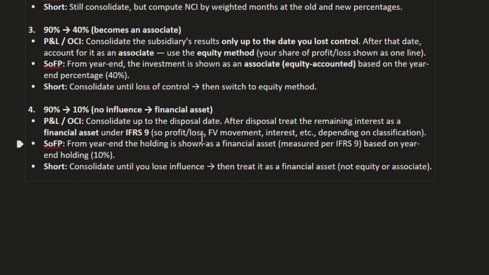So profit or loss, fair value movement, interest, etc., depend on the classification. In the statement of financial position at year end, the holding is shown as a financial asset measured as per IFRS 9, based on the year-end holding of 10%. In short, consolidate until you lose influence, then treat it as a financial asset, not an equity-accounted associate.